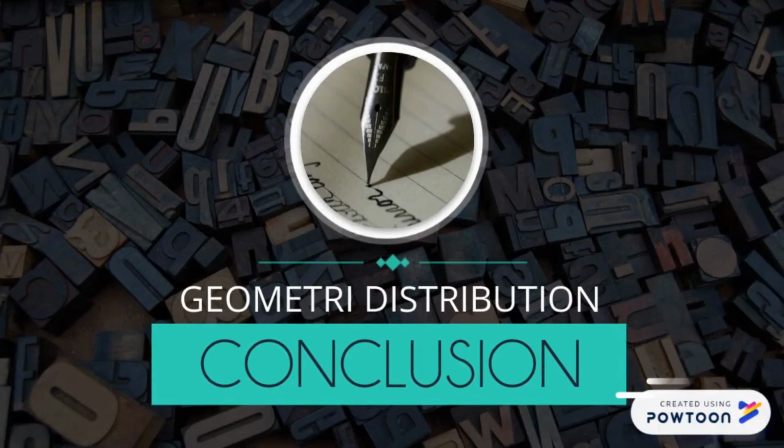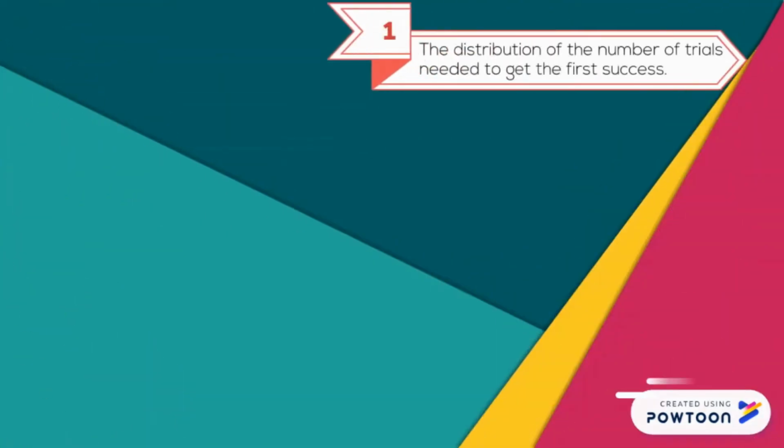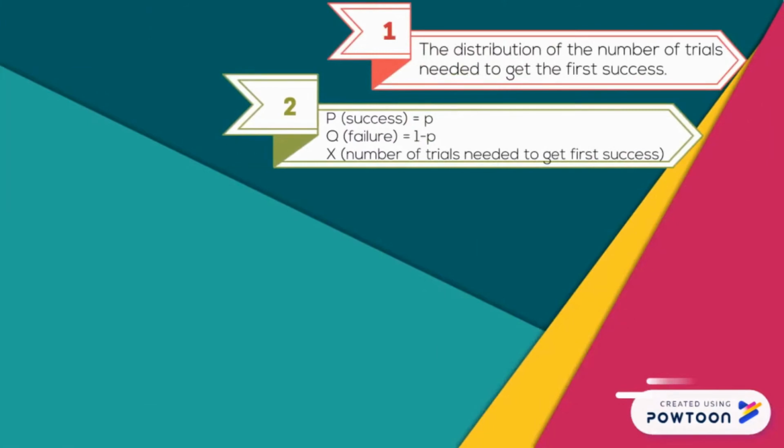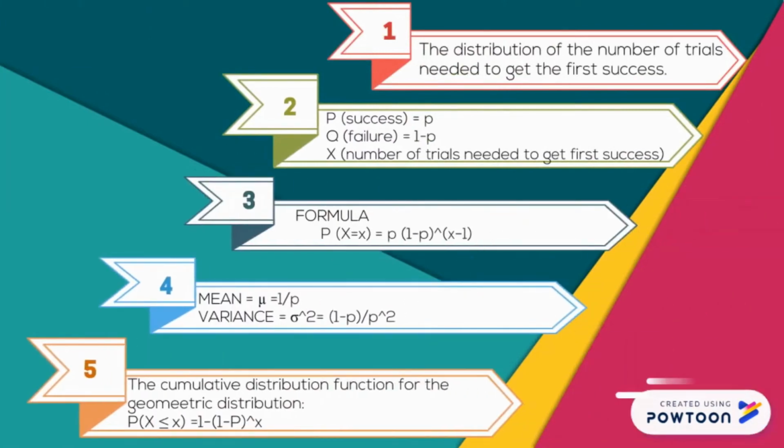The conclusion for the geometric distribution is that it is the distribution of the number of trials needed to get the first success. p, which stands for success, equals p. q, which stands for failure, equals 1 minus p. X stands for the number of trials needed to get the first success.